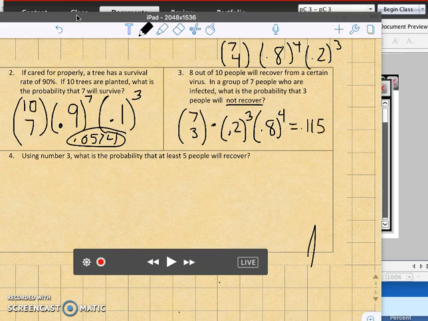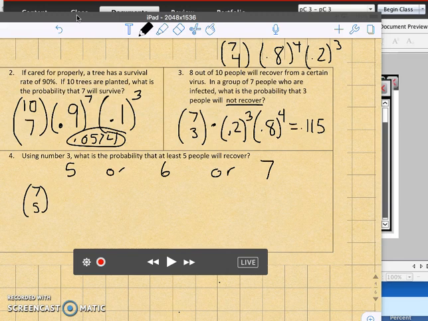So the next one we're going to take a look at, using number 3: what is the probability that at least 5 people will recover? So we could have 5 or 6 or 7 recover. So we could have 7 choose 5. So this is 5 recover: 0.8 to the fifth times 0.2 squared.